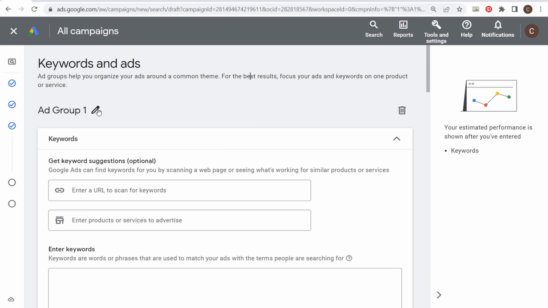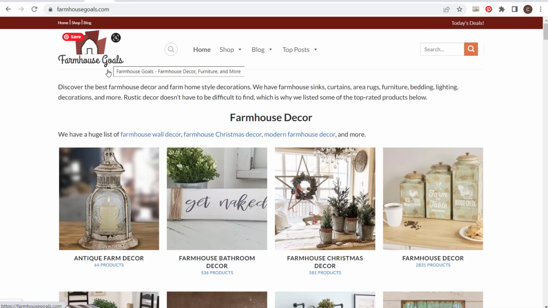So we're starting with our very first ad group, and the first thing you need to do is understand, where are you sending traffic to? What landing pages are you sending traffic to on your website? I'm going to be using my website farmhousegoals.com today for an example. So if we come over here to farmhousegoals.com, what I need to understand is, what pages on my website do I want to send traffic to?